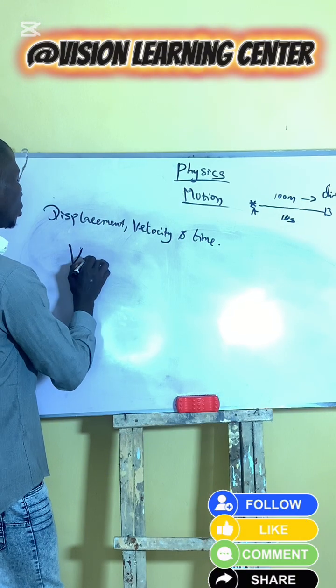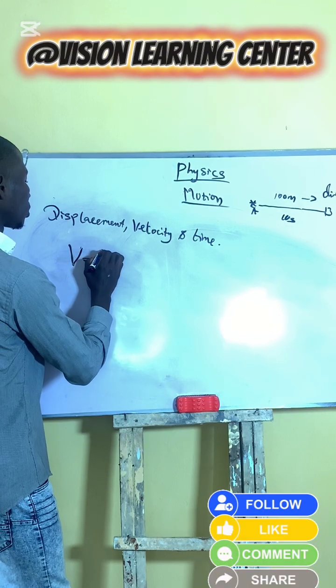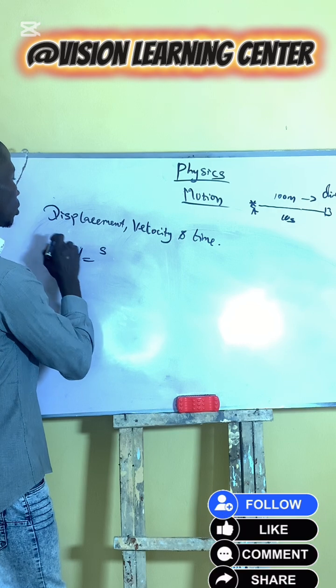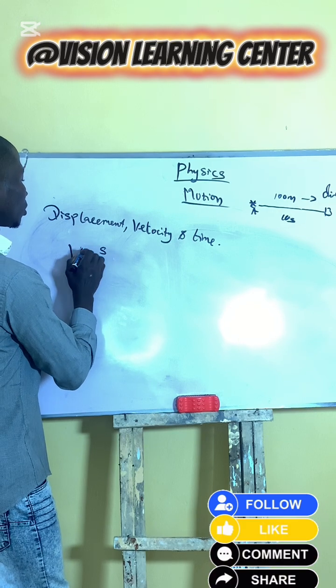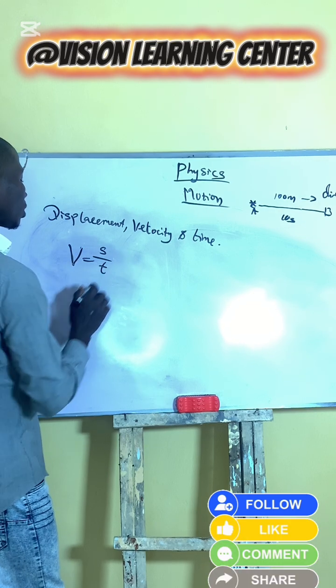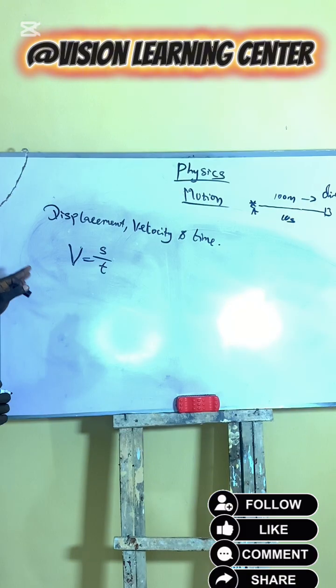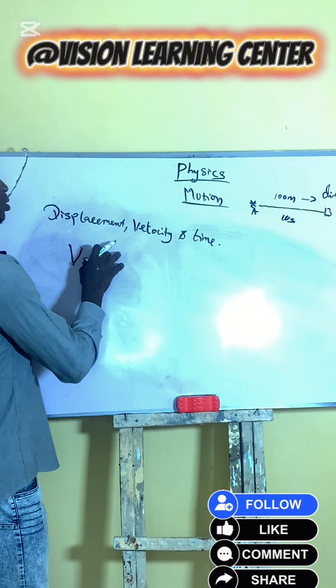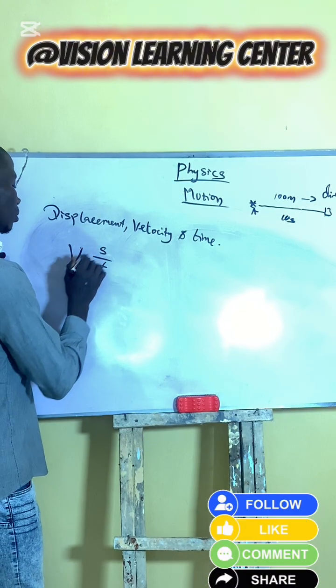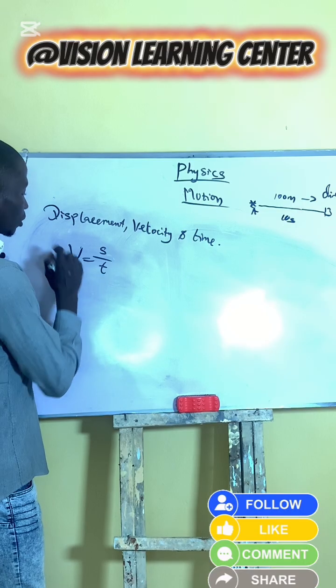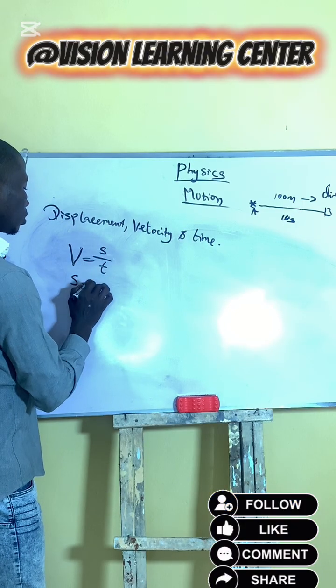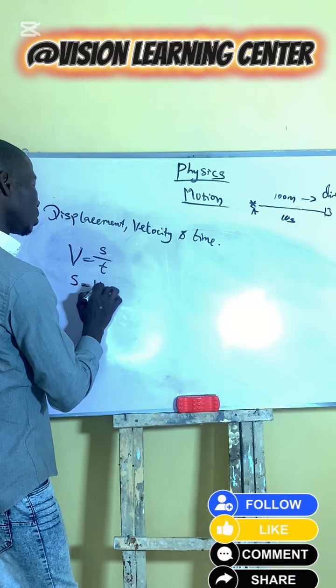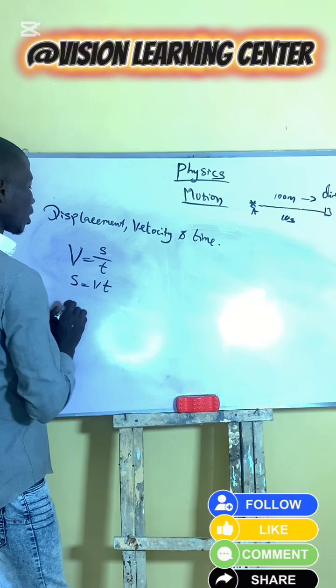Our velocity is the change in distance, the displacement in a specific what? Time. It is the rate of displacement in a specific time. Then our displacement is equal to velocity times time.